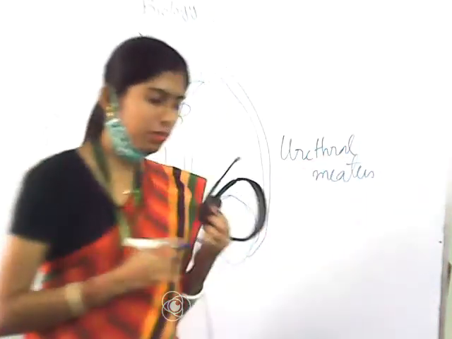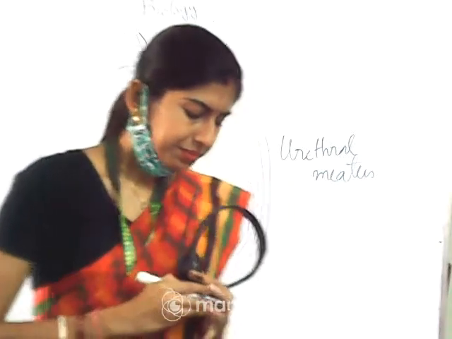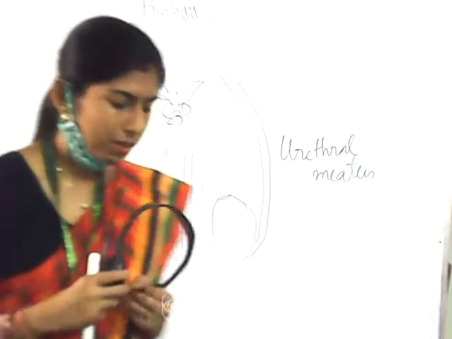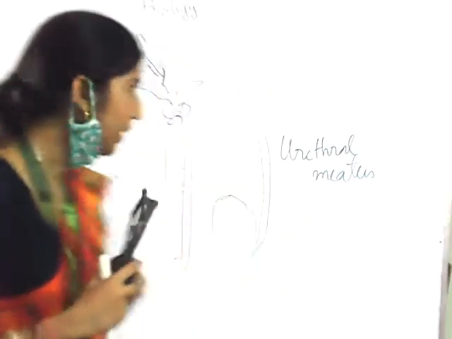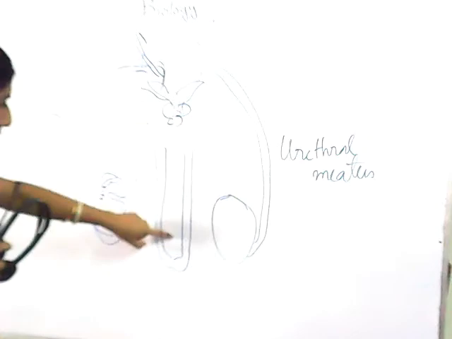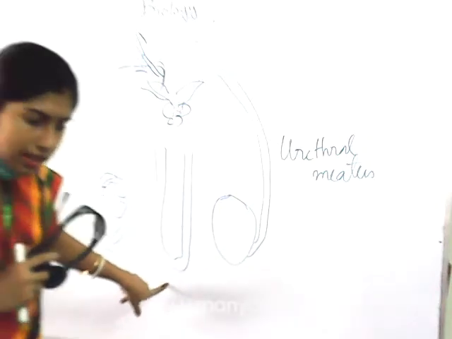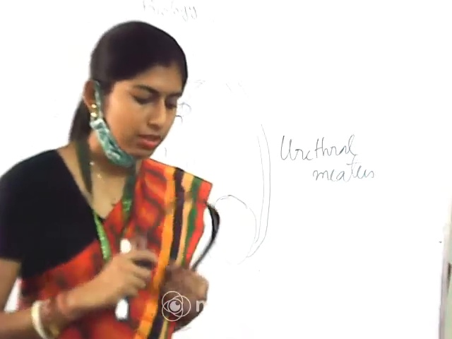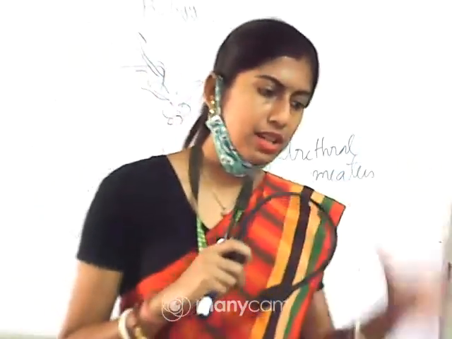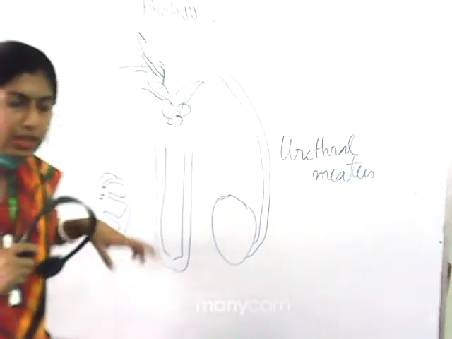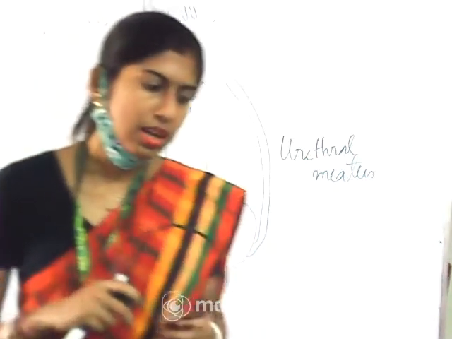So what is urethral meatus? The urethra originates from the urinary bladder and extends through the penis. So the urethra will originate from the urinary bladder and it will extend through the penis to an external opening. This is considered as urethral meatus.